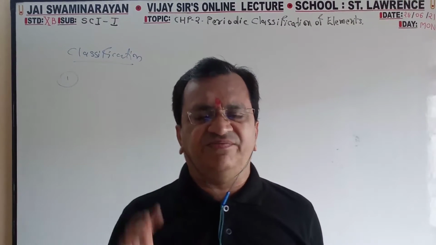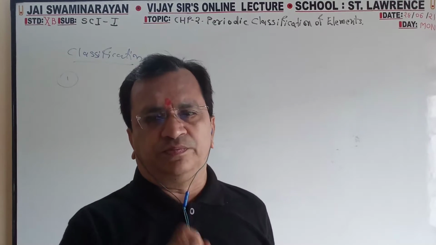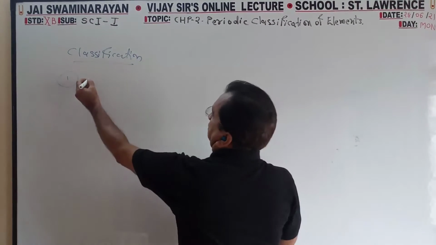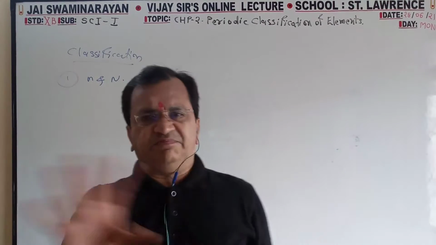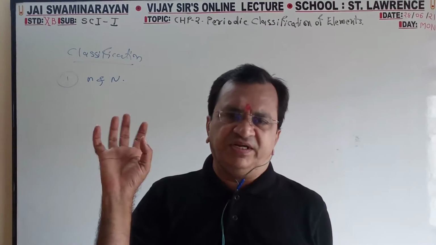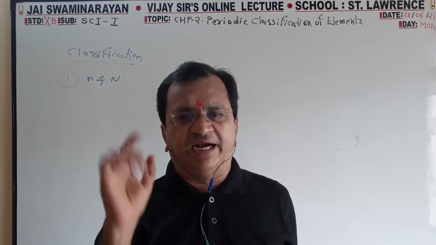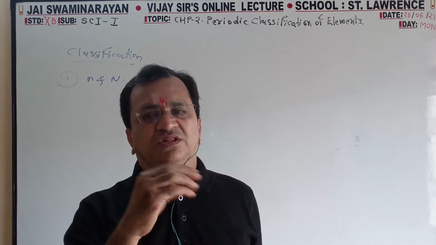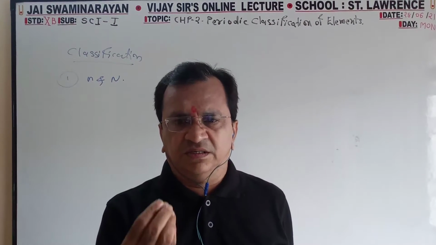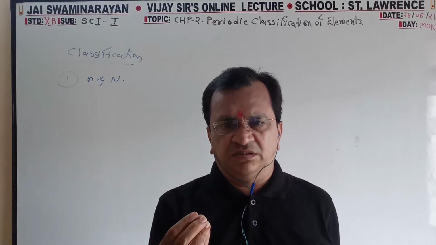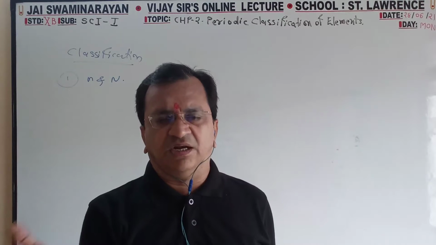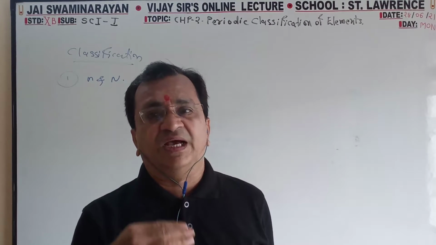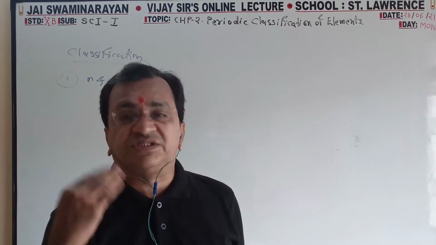So first classification is in two groups: metal and non-metal. Scientists have not given a base definition, but it failed. Why did it fail? Because there are some elements with both properties, metals and non-metals, that is a metalloid, half metal, semi-metal.